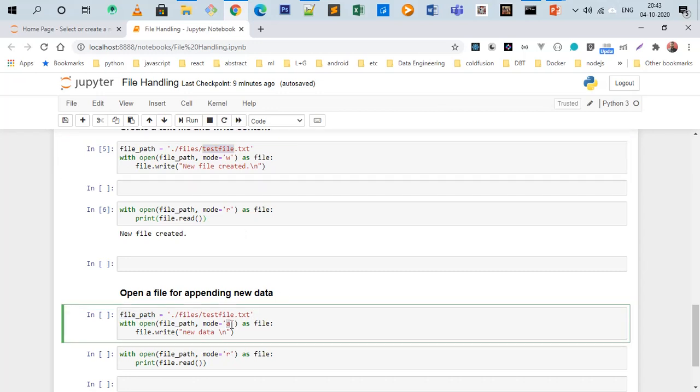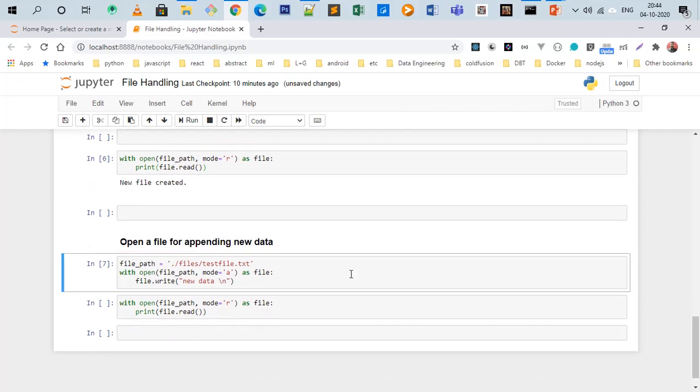Now we use mode A, which means append. I don't want to create a new file, and I don't want to read the content of the file. I just want to append something to a file that already exists. So we write file.write new data, and since we already put \n, the file will have "new file created" and on the new line "new data". New data is successfully appended in the test file.